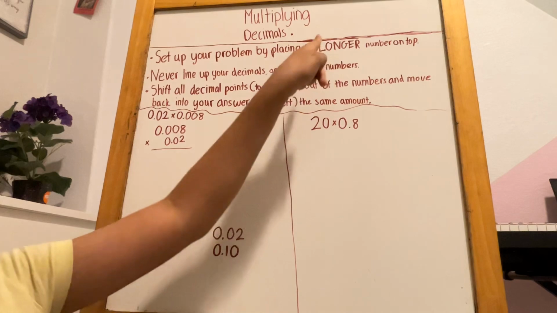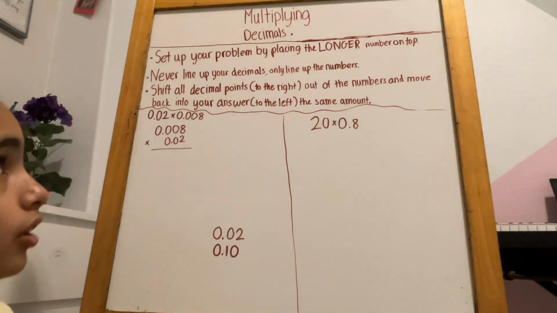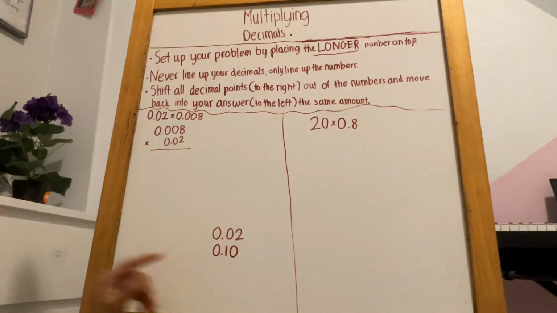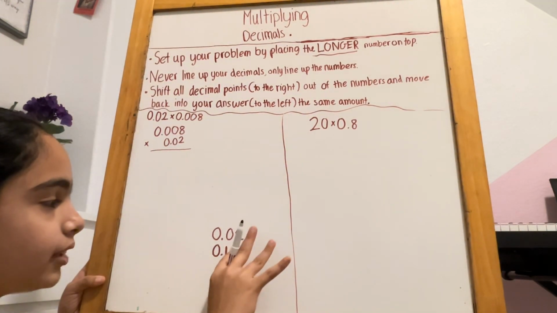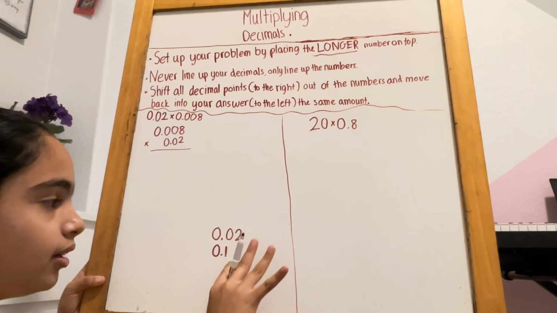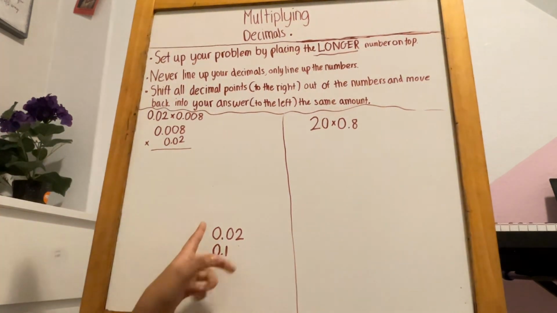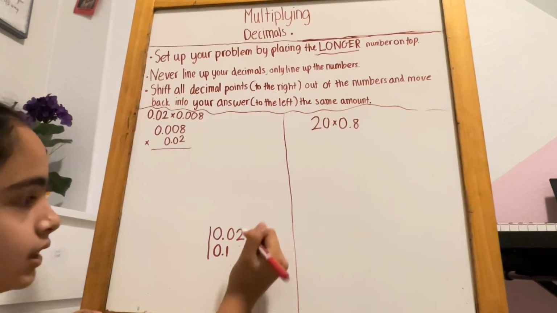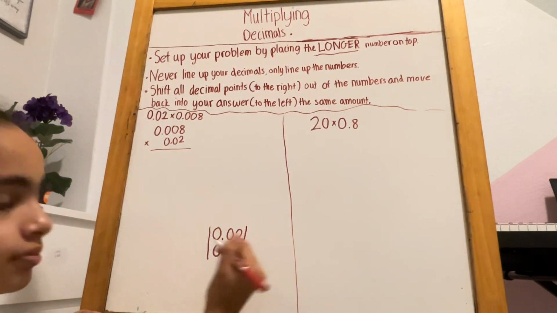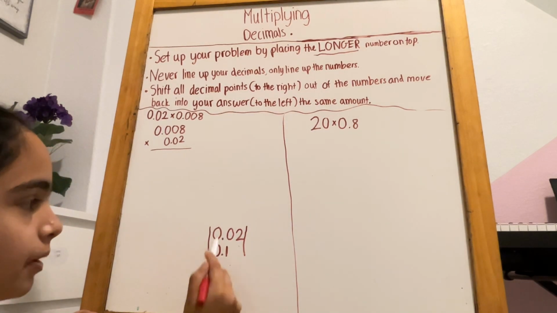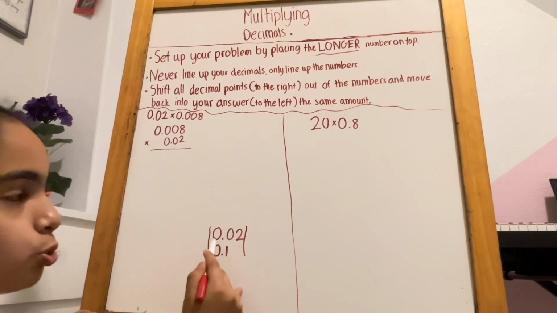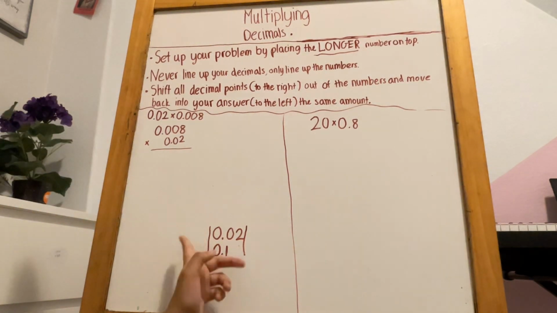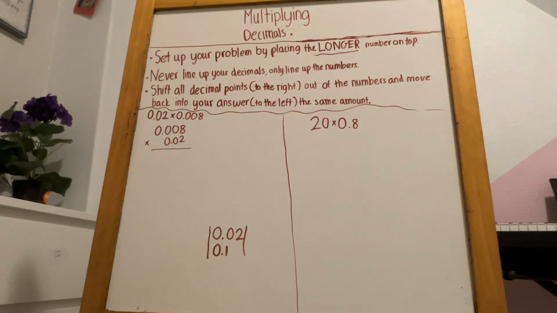But in this, it says what is the longer? The word longer right there. So if we erase this imaginary 0, because technically it does not impact the number, we have 0.02, and if you put it like this, now you can easily compare which has more digits in that number.